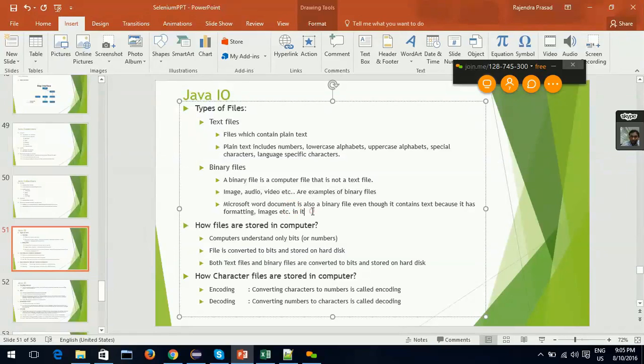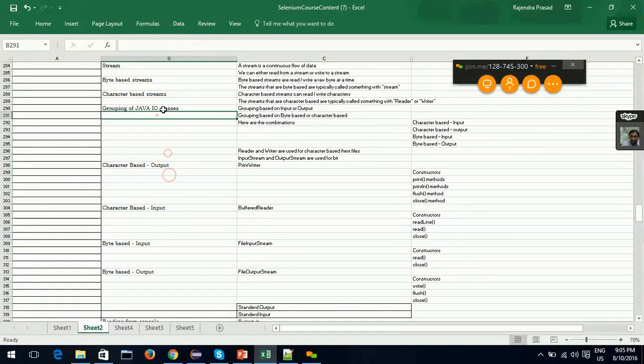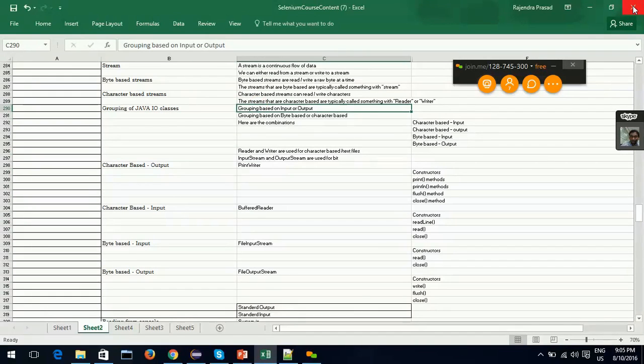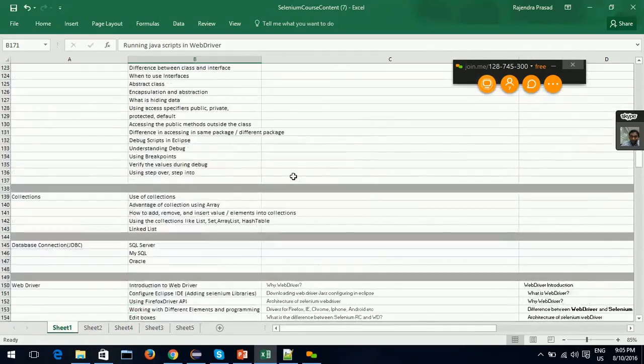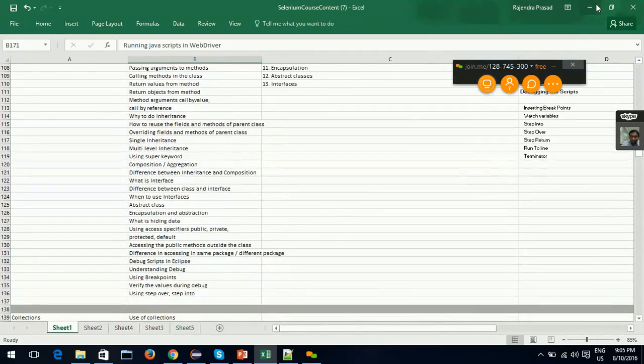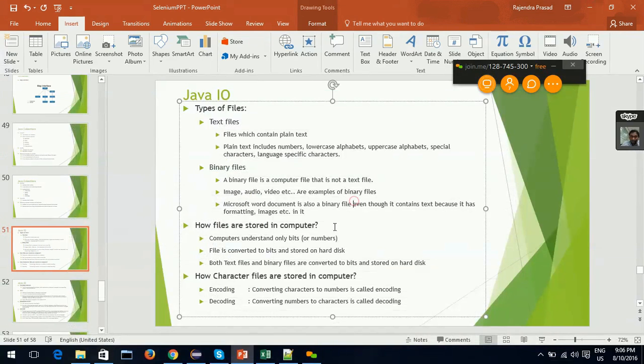Similarly an Excel file, even though it contains readable data, still it's not a plain text file, because it has multiple sheets, it has formatting, I can make things bold. There are many things, it's not a simple plain text file.